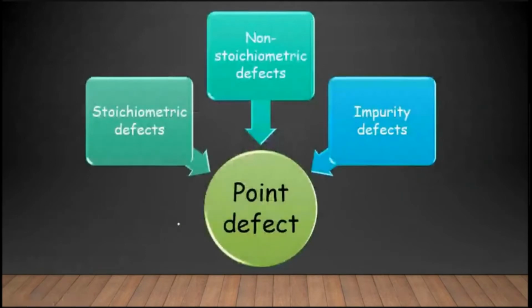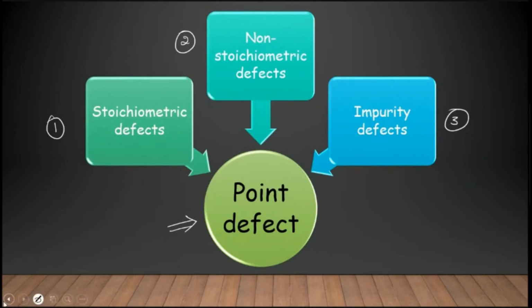We'll now discuss the point defect. Point defects are classified into three different types: stoichiometric defect, non-stoichiometric defect, and impurity defects.